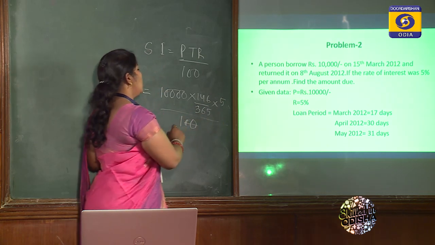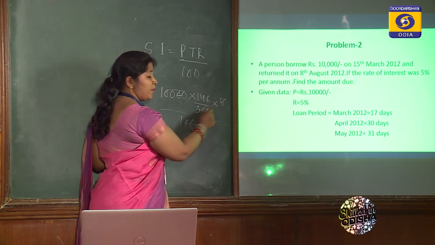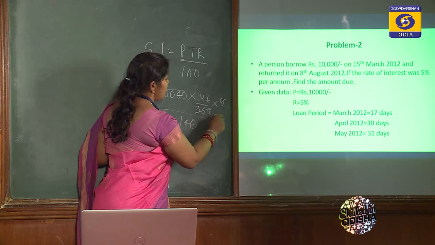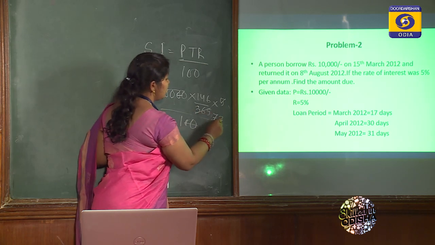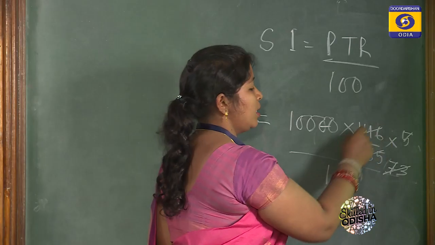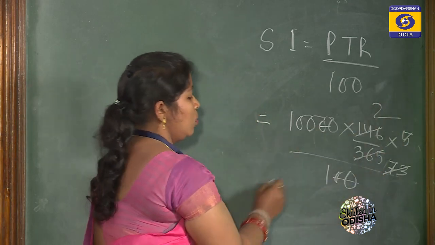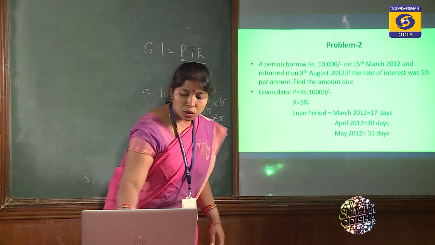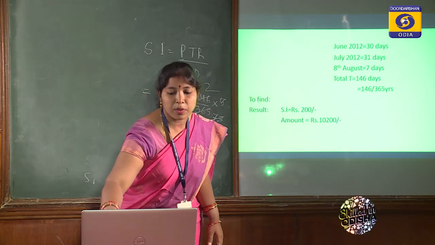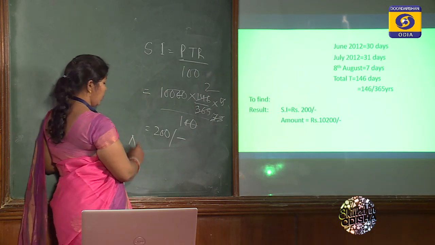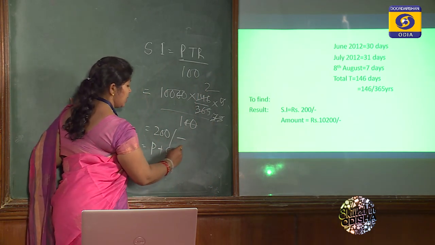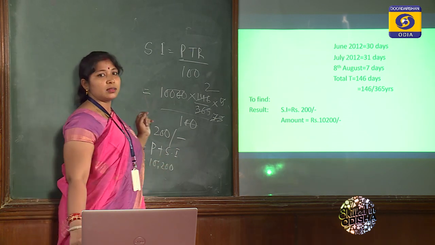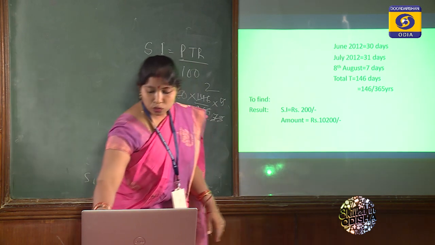So this 2 will cancel. 5 and 365 will become 73, and 73 into 2 is 146. So 100 into 2 is equal to 200 rupees. So the simple interest is equal to 200 rupees. If the simple interest is 200 rupees, then the amount will be P plus SI, which is 10,200 rupees. So the amount will be 10,200 rupees.